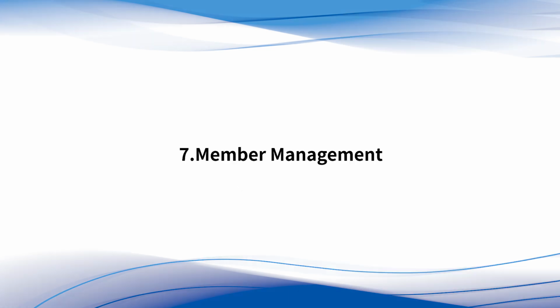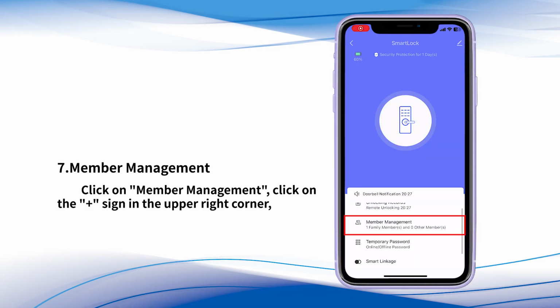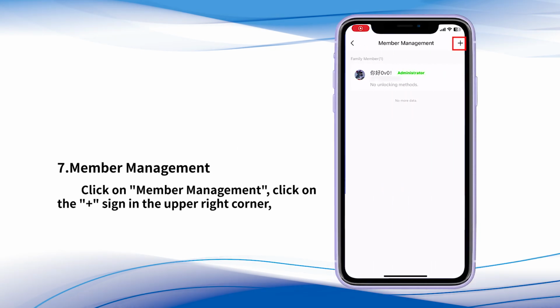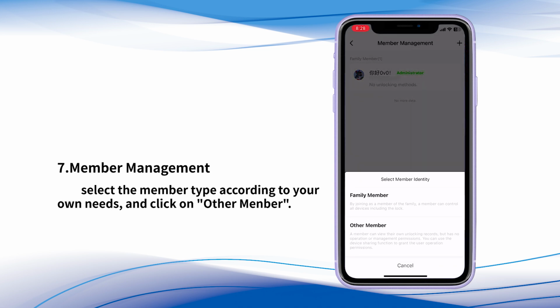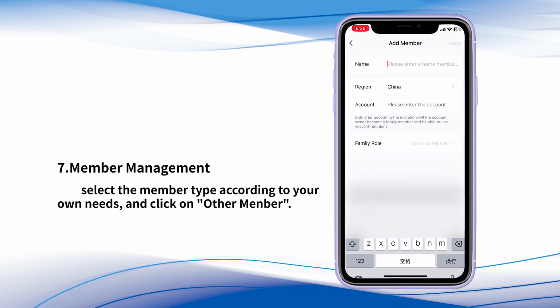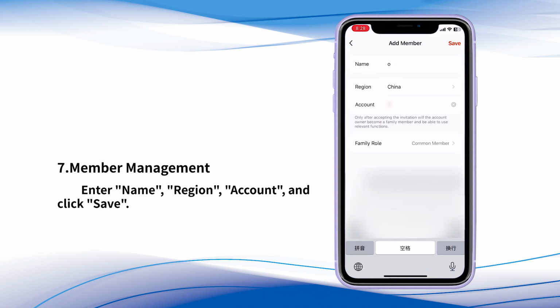7. Member Management. Click on Member Management. Click on the plus sign in the upper right corner. Select the member type according to your own needs, and click on Other Member. Enter name, region, account, and click Save.